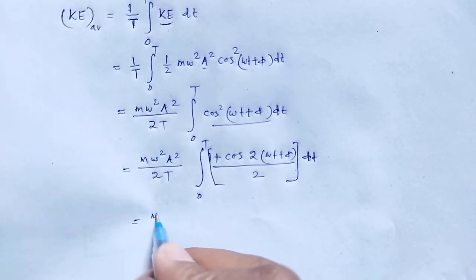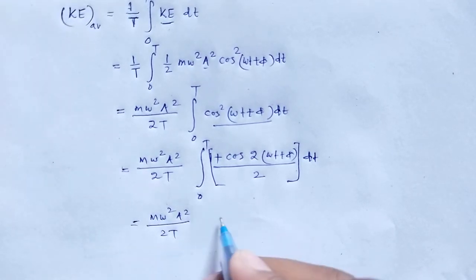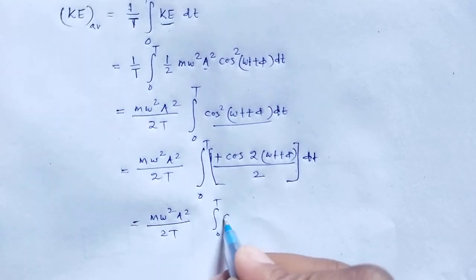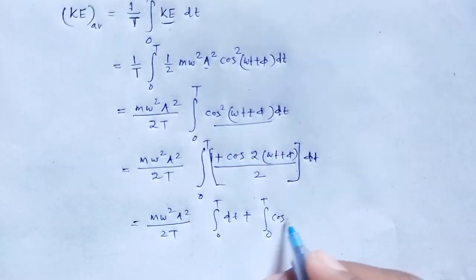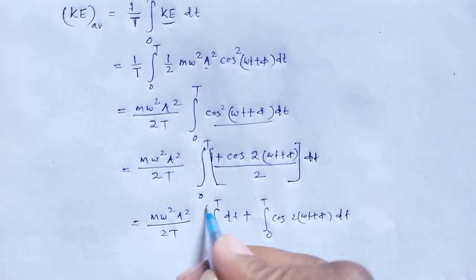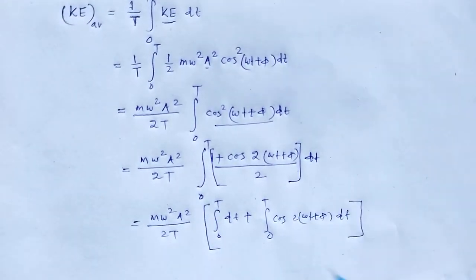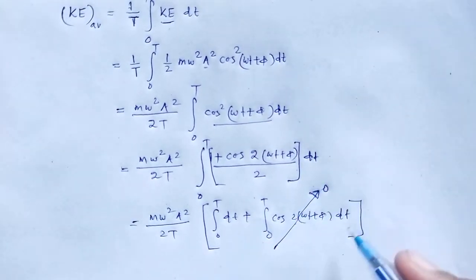Here m omega square a square divided by 2t, integration from 0 to t dt plus integration from 0 to t cos 2 omega t plus phi dt. Look here, this term will be 0. What is the condition?